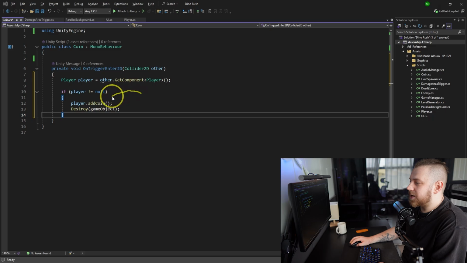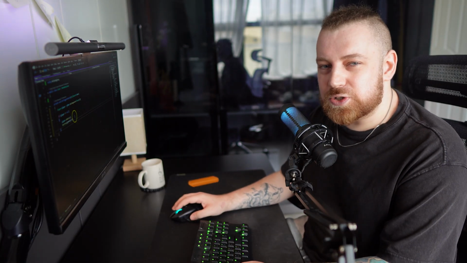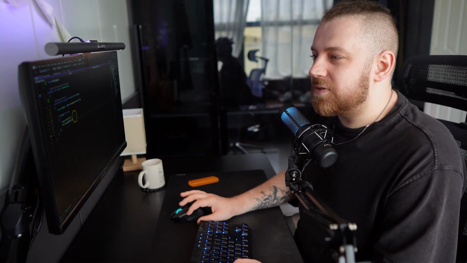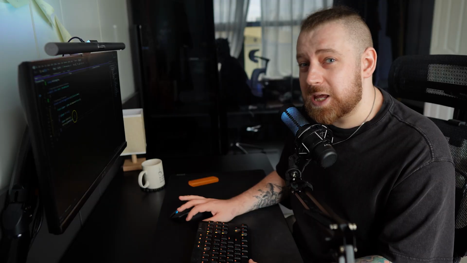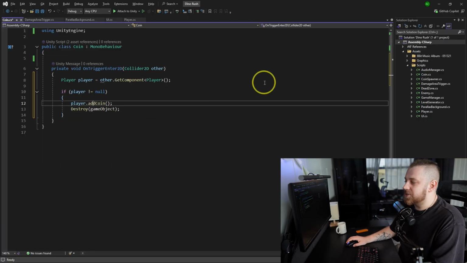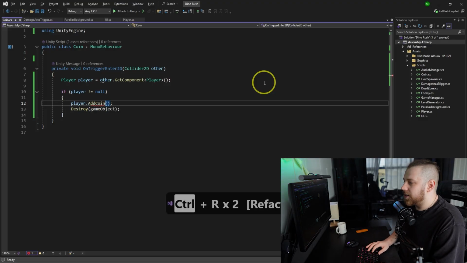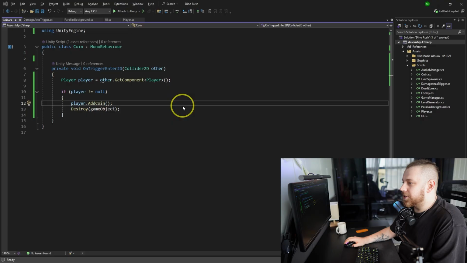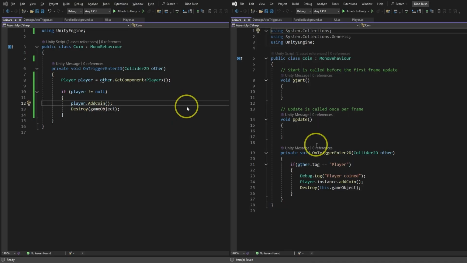Also, I can see I made add coin function with a small letter in the beginning. Well, it is fine to do that if you do it everywhere in your project. Maybe that can be justified, and even then I would not recommend. The common practice is to have methods starting with capital letter. So this is how it should be, the coin, right? Okay, so this looks much cleaner. Let's check out before and after.